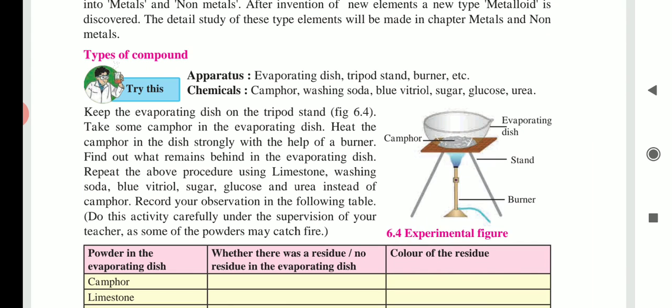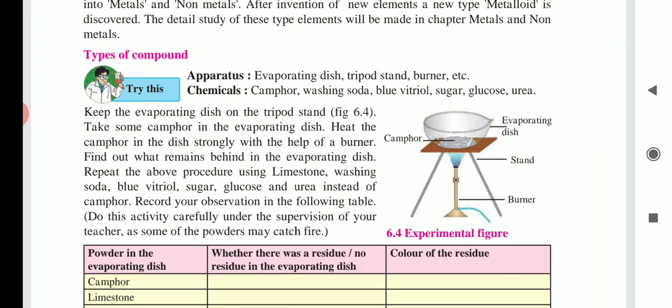Now see the experiment. Keep the evaporating dish on the tripod stand, as shown in figure 6.4. Take some camphor in an evaporating dish. Heat the camphor in the dish strongly with the help of the burner. Find out what remains behind in the evaporating dish. After heating, check whether anything remains in that dish. Okay. Repeat the above procedure using limestone, washing soda, blue vitriol, sugar, glucose and urea instead of camphor. Record your observations in the following table.